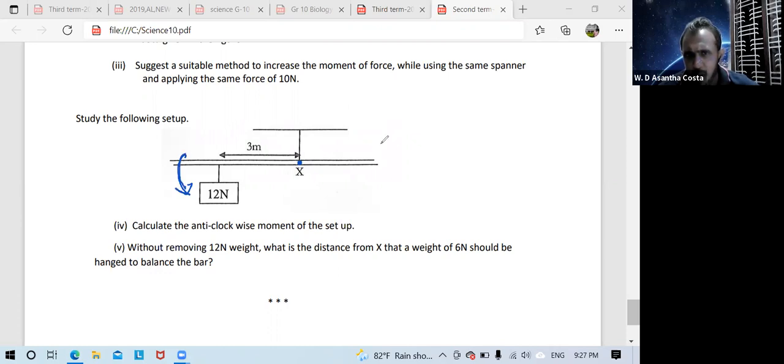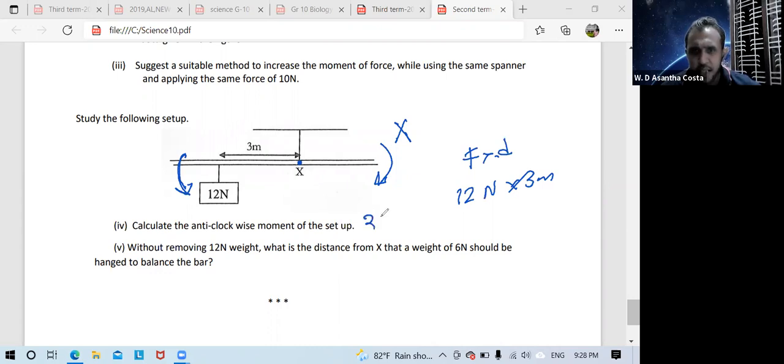Here there is no clockwise moment. If there were a clockwise moment, then in equilibrium these two should be equal. But they are asking only for the anti-clockwise moment here. Then you can write F into d, force into distance. What is the force? 12 Newton into distance 3 meter. Then the final answer is 36 Newton meter. That's it. Fourth question.